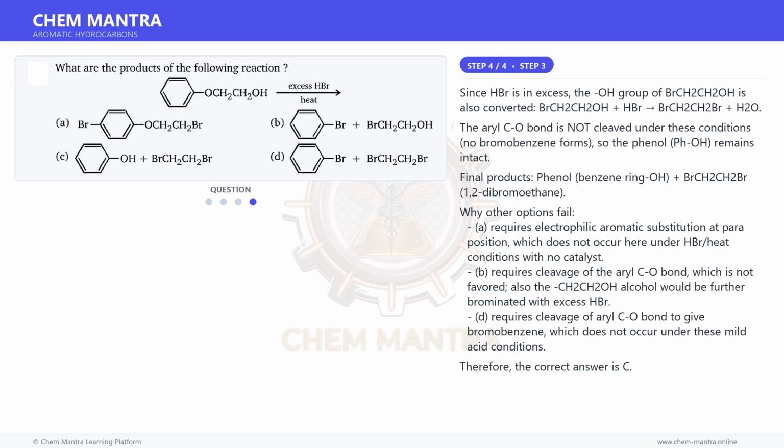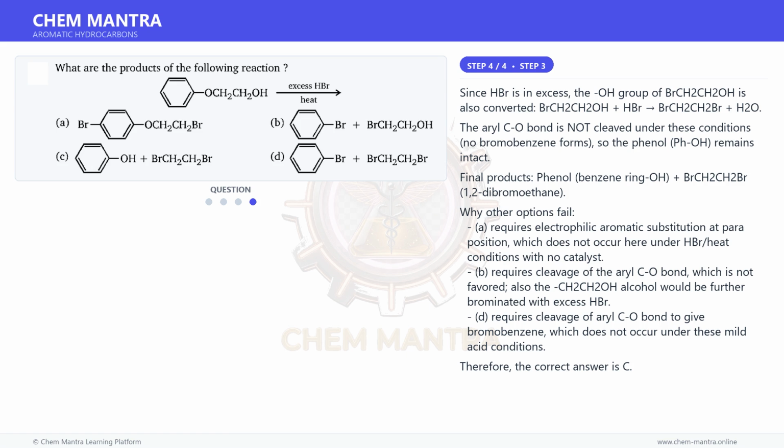And for the final step. Since HBr is in excess, the OH group of BrCH2CH2OH is also converted: BrCH2CH2OH plus HBr gives BrCH2CH2Br plus H2O. The aryl C-O bond is not cleaved under these conditions, no bromobenzene forms, so the phenol, PhOH, remains intact. Final products: phenol, benzene ring OH, plus BrCH2CH2Br, 1,2-dibromoethane.